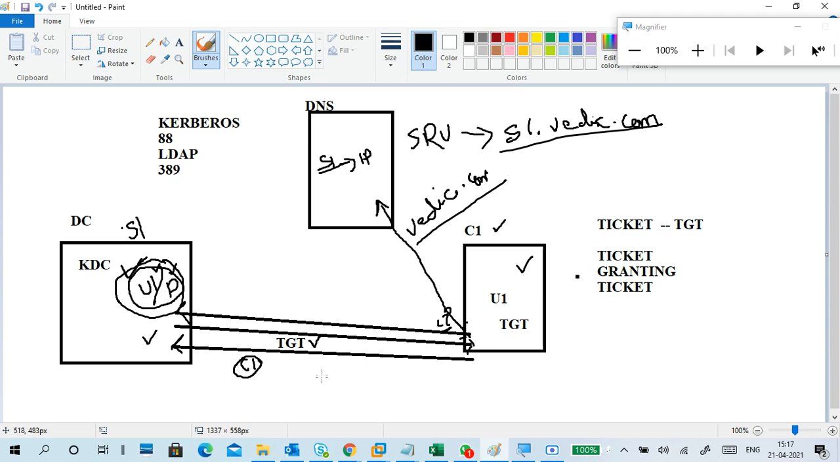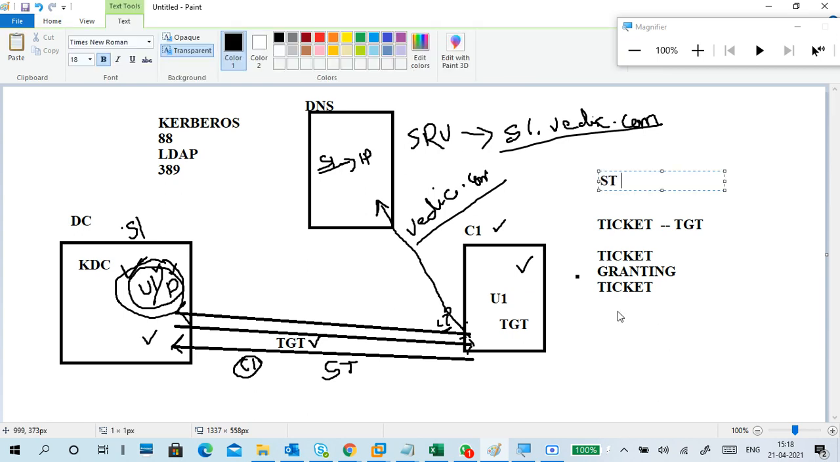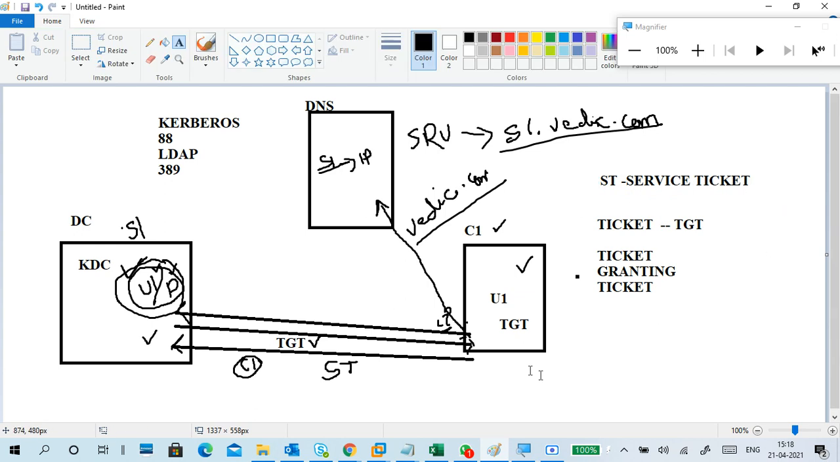How do we know yes? Because the server will deliver a service ticket, ST. What is the service ticket? In the service ticket, we mention that this SID, that is, this object, user one, can access C1. So he is allowed to access, and with the service ticket he can now access C1.